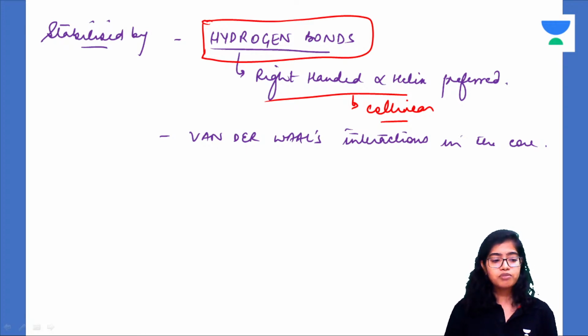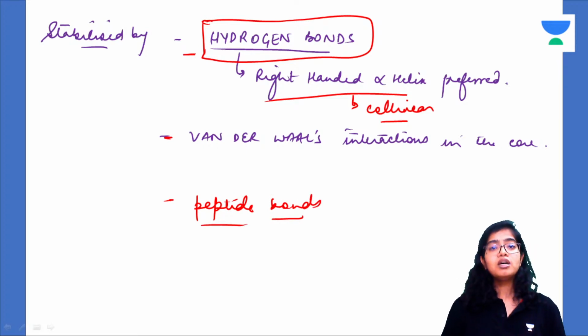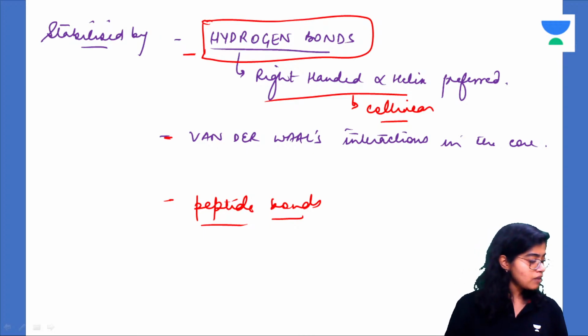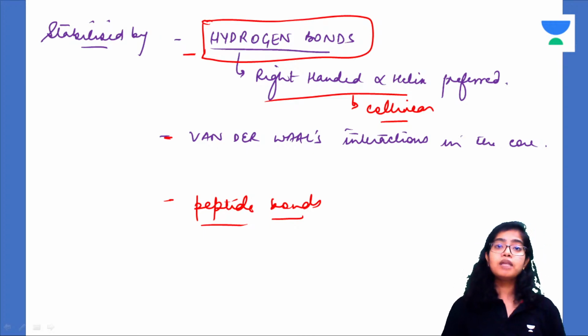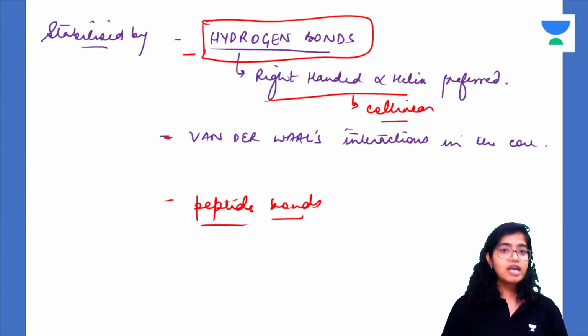So two types of bonds: hydrogen bonds, van der Waals interactions, and one more, the peptide bonds. Peptide bonds will be present between the amino acids, carried from the primary structure. Got it, all of you? So we'll stop here and we'll resume in the next class with the beta pleated structure, which we'll start after a few minutes.